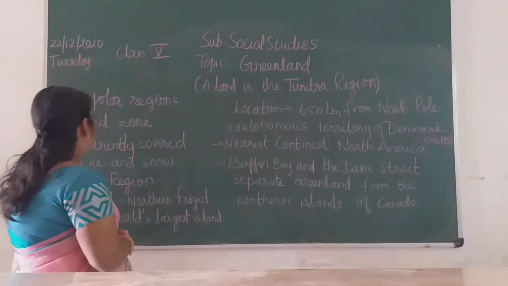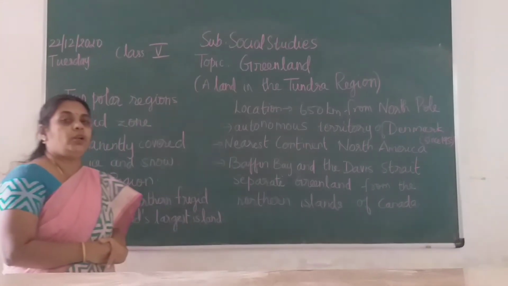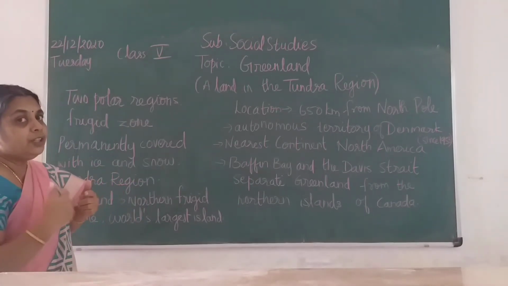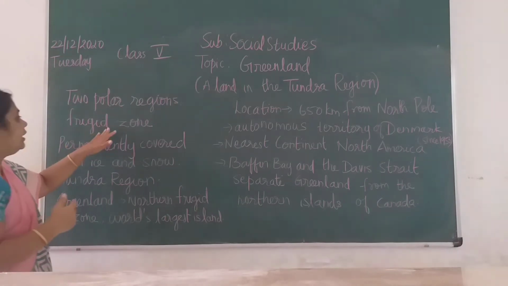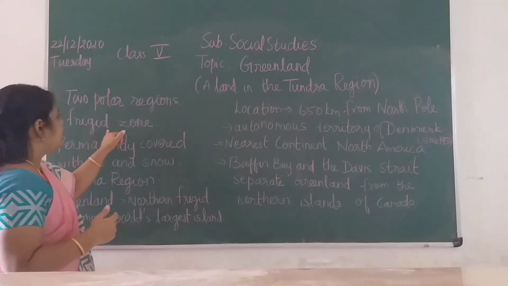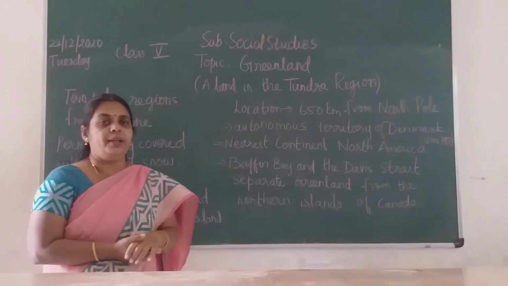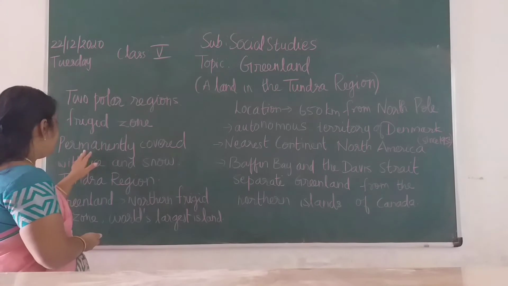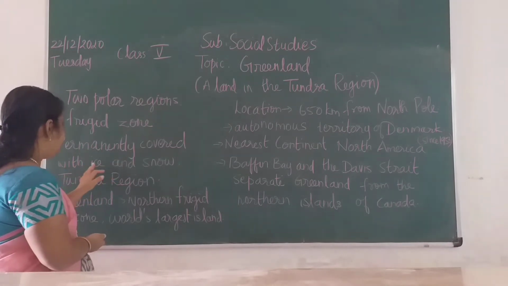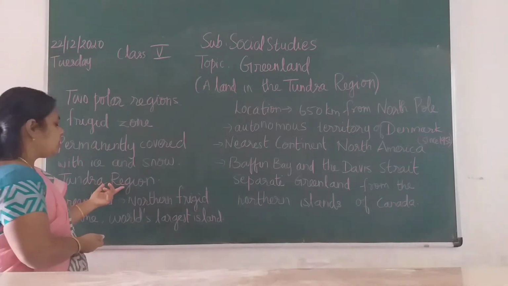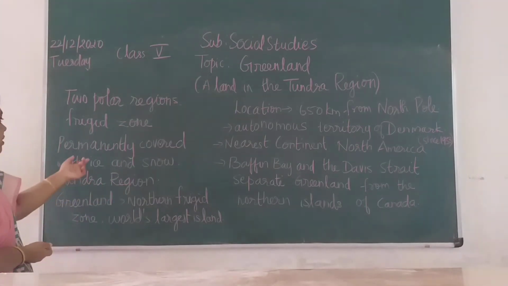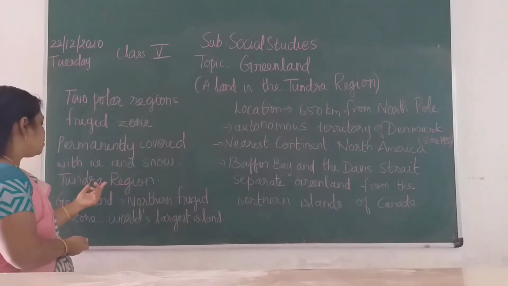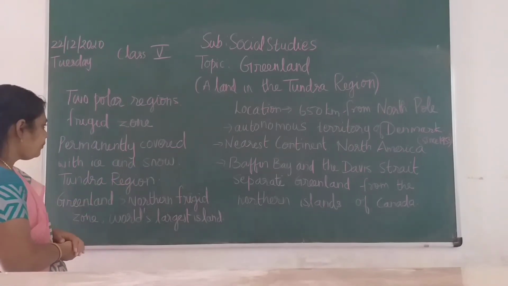We know that we have two polar regions, one is Arctic and another one is Antarctic. These two polar regions come under the frigid zone. In that frigid zone, a region permanently covered with ice and snow is called the Tundra region. So once again I repeat, permanently covered with ice and snow, children, that is the Tundra region.